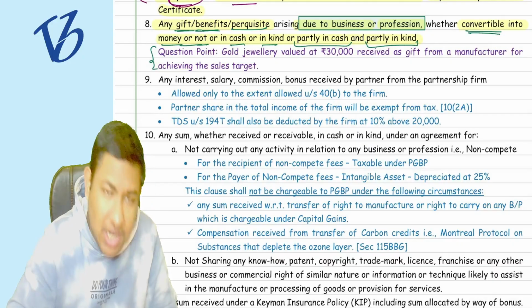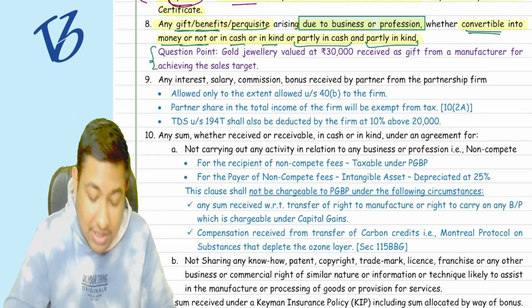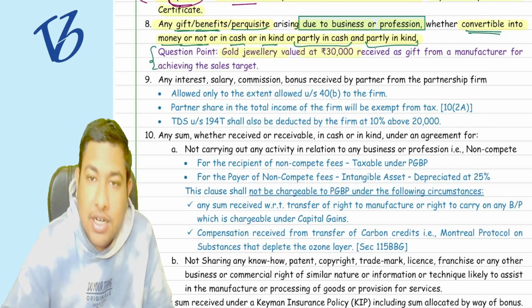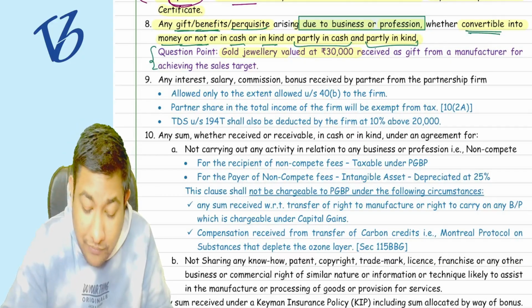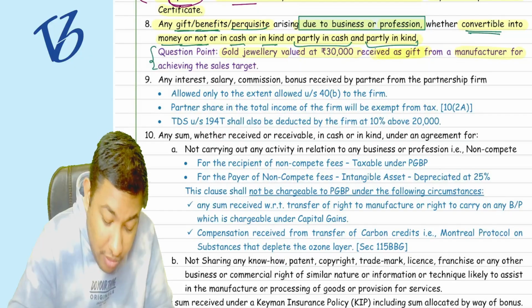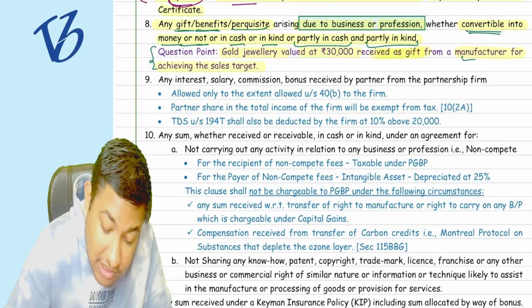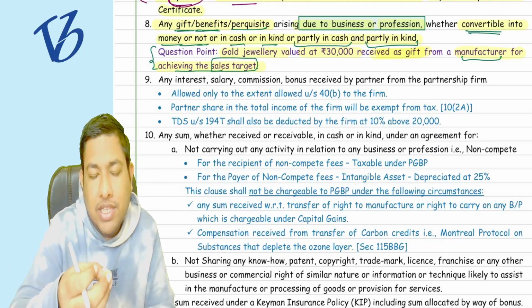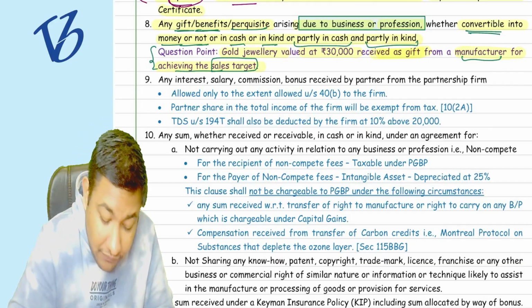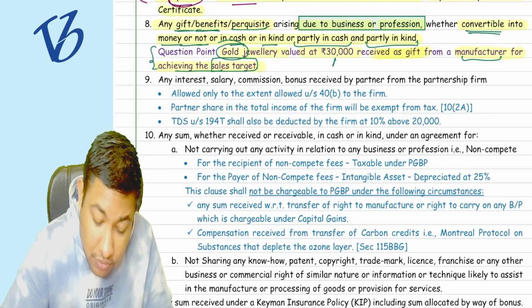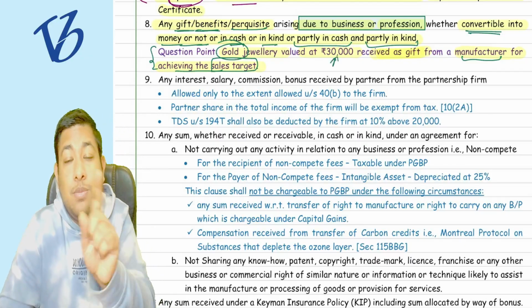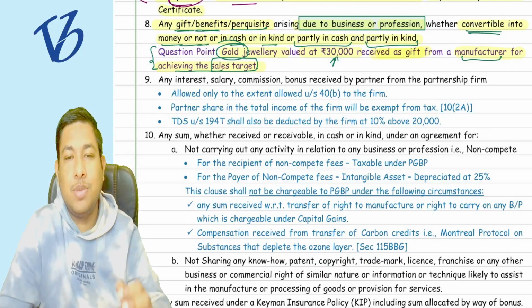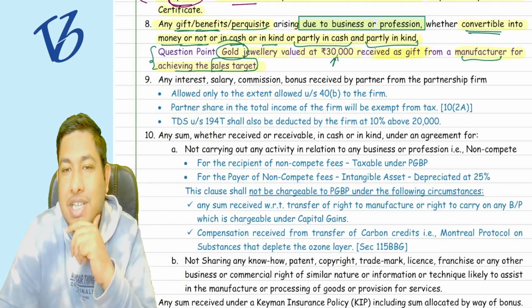Now there is a question in your question bank, in which there is an adjustment which says that gold jewelry valued at 30,000 rupees is received as a gift from the manufacturer for achieving the sales target. They are giving you some gift, a gold jewelry whose value is 30,000 rupees. Is it based on the business or profession or not? Because they have achieved the sales target, this 30,000 rupees is going to be taxable under the head of PGBP.